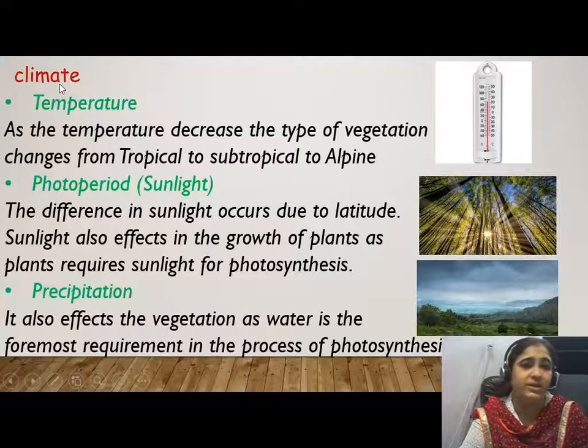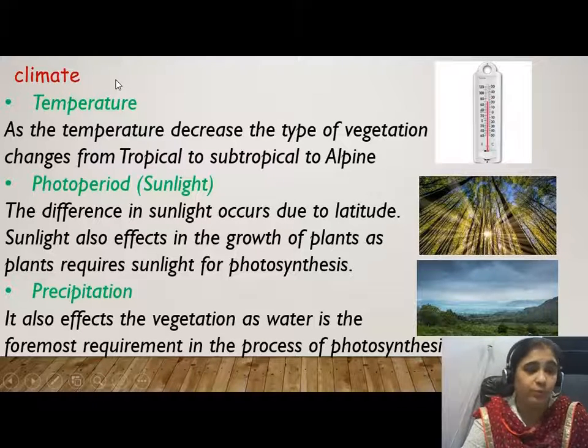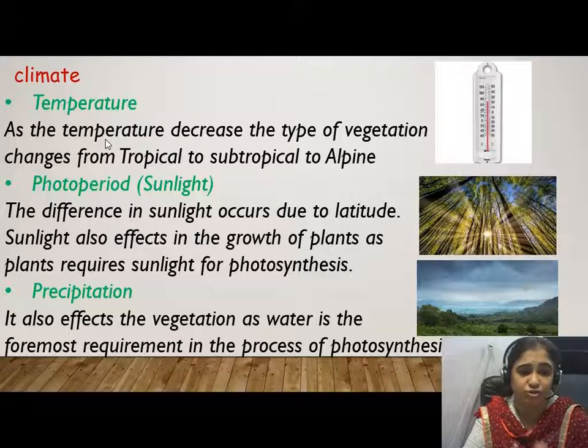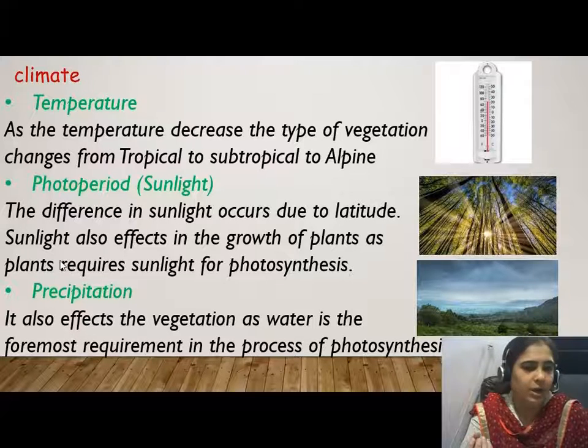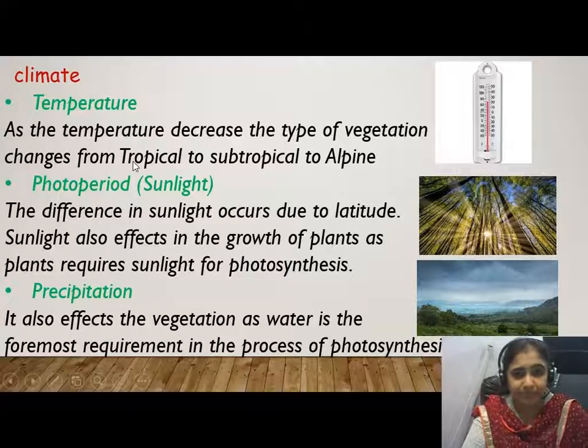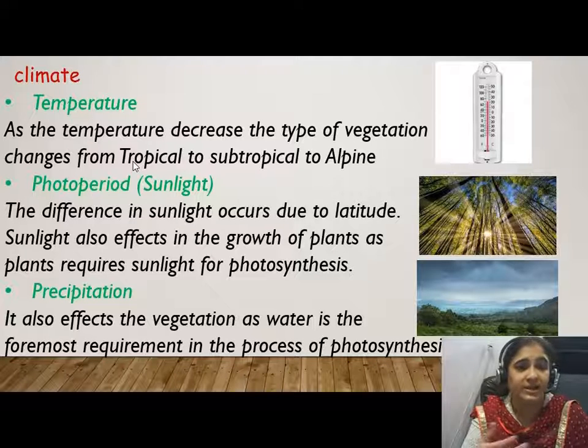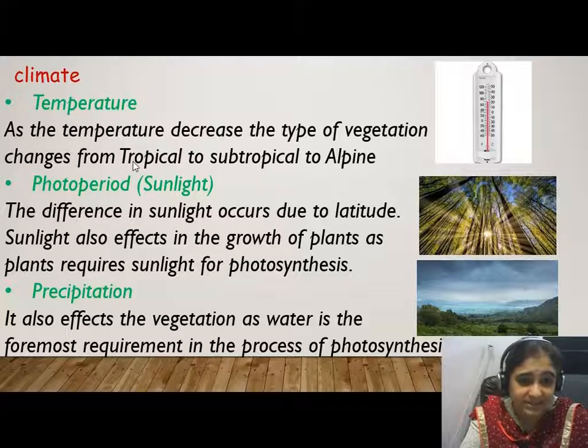Next we will discuss the climate. Climate plays a very important role in vegetation. First let's talk about temperature. If the temperature decreases, the type of vegetation is more conical, more cone shaped. And when the temperature is high, the vegetation can be like cacti and thorns, like in desert areas.